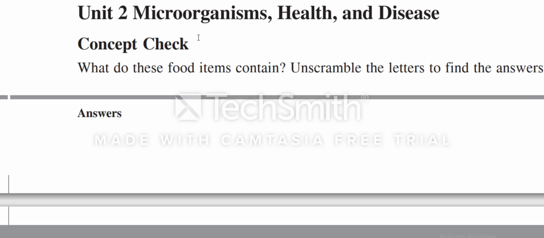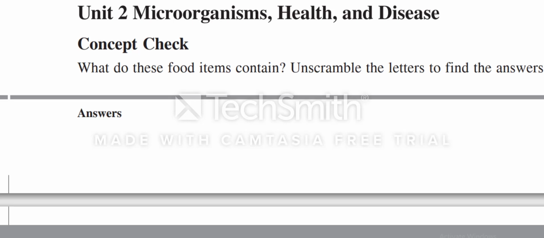Today we will read chapter 2, Microorganism, Health and Disease, and also solve the exercise of this chapter. So let's start. First, concept check at page number 11. You can see the picture. What do these food items contain? Unscramble the letters to find the answers.